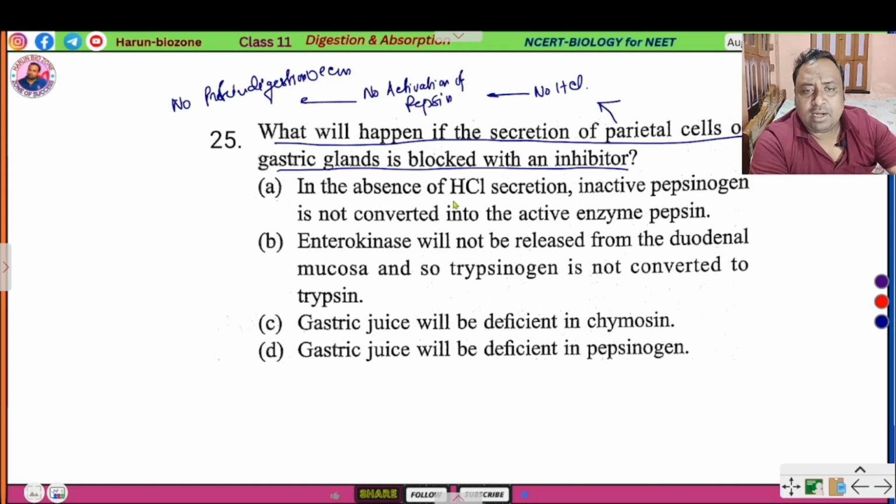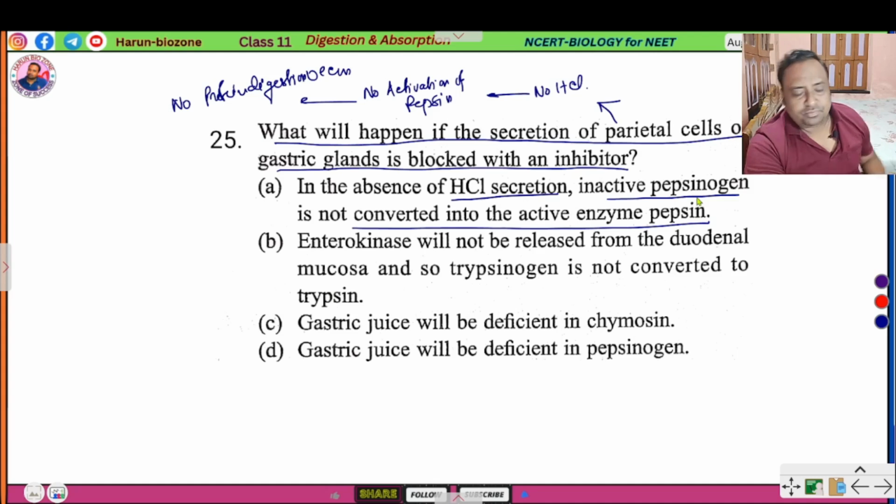In the absence of hydrochloric acid secretion, inactive pepsinogen is not converted into active enzyme pepsin, so it does not digest protein in the stomach. So here A is the correct option.